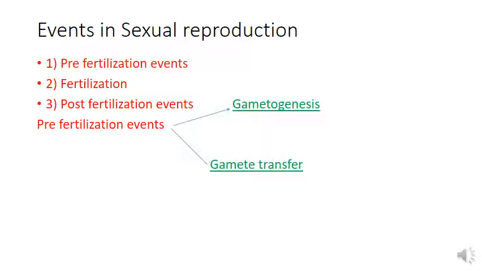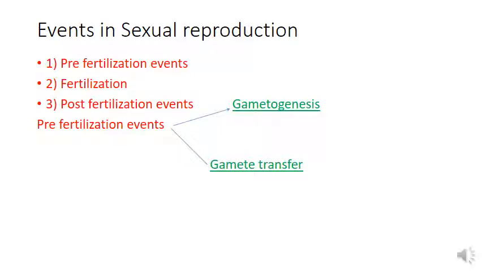So gametes will be produced, and the male gamete and female gamete fuse together by a process known as fertilization to form a zygote, and this zygote will develop into a new organism. So this is the process in sexual reproduction.